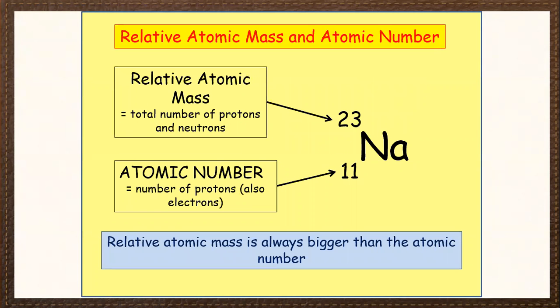Relative atomic mass is the total number of protons and neutrons. You see in sodium, there is a 23, the mass number of sodium. The atomic number of sodium is the number of protons, which is 11, also the electron number in a neutral atom. The relative atomic mass is always bigger than the atomic number.